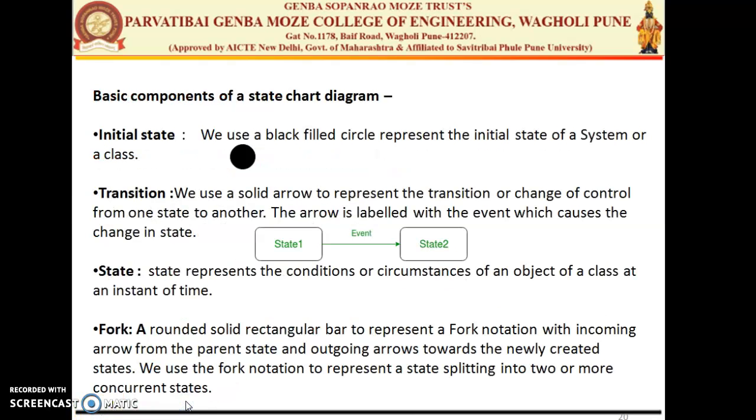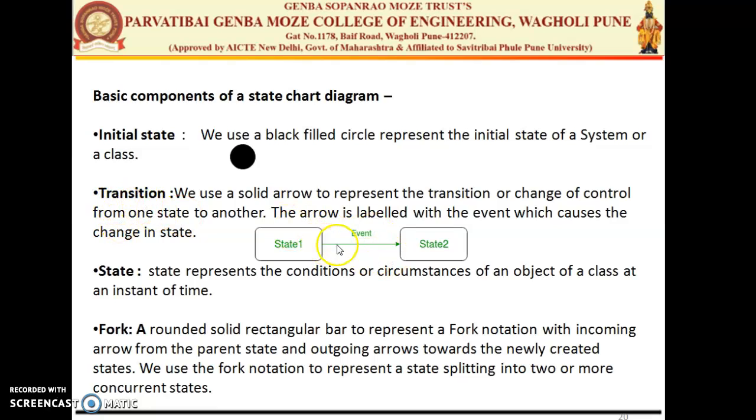So some components are there for the state chart diagram or the state transition diagram. The first is the initial state, which is just a solid circle which says it is the initial state of the system, meaning from this you have to start. Second is the transition.